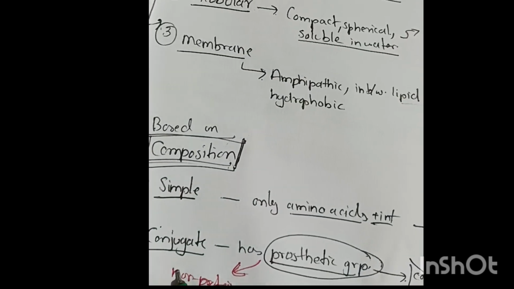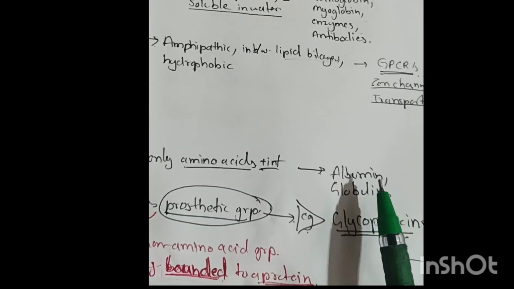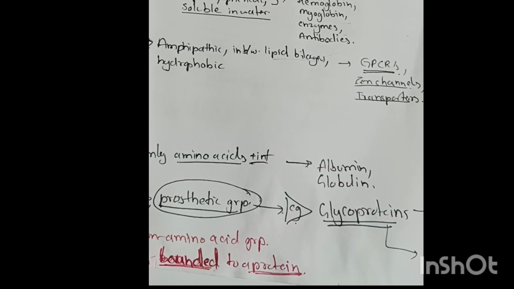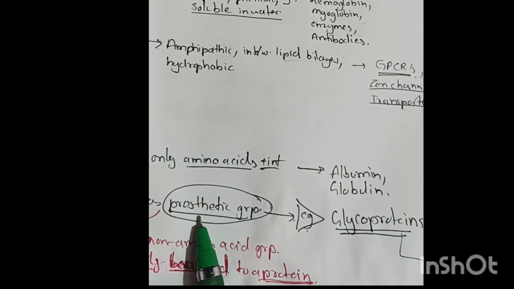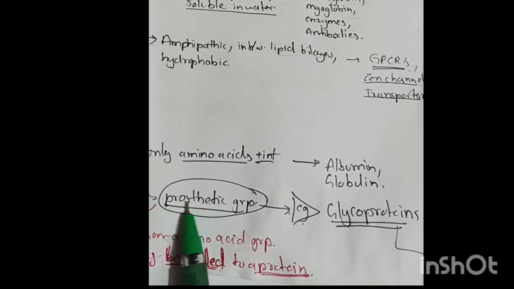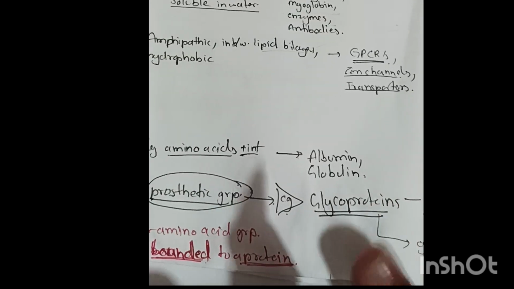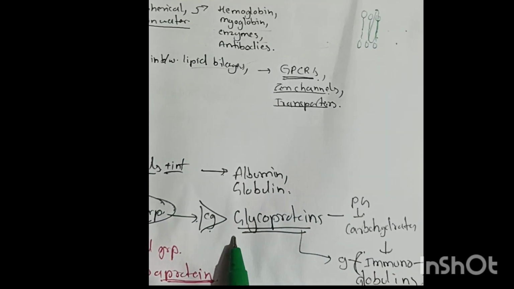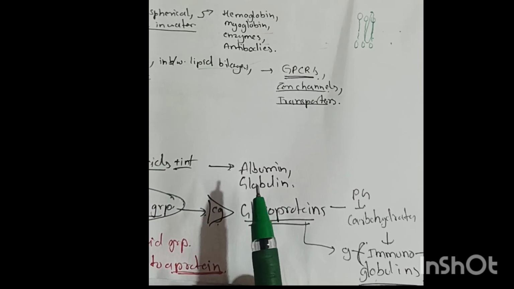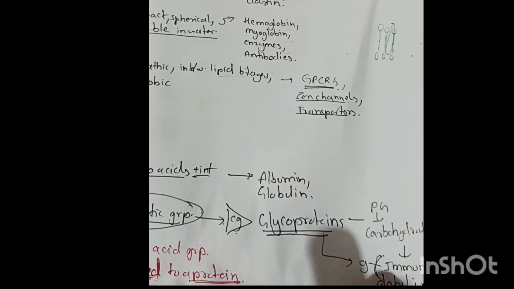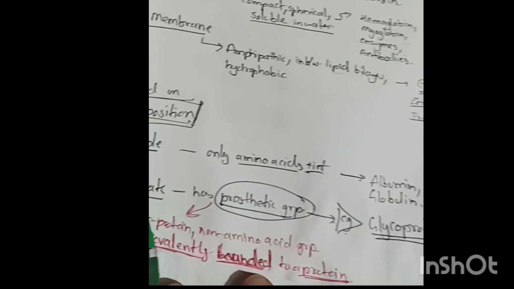Now on the basis of composition, it can be a simple protein or a conjugate protein. Simple proteins are just formed by amino acids, and examples are albumin and globulin. But conjugate proteins, apart from amino acids, have a prosthetic group attached to them. That means a prosthetic group is a non-protein, non-amino acid group. It is generally covalently bonded to the main amino acid. For example, glycoprotein and immunoglobulins. And even in hemoglobin, the heme is an iron structure which is bonded to the main protein structure. So that is also an example of a conjugate protein.